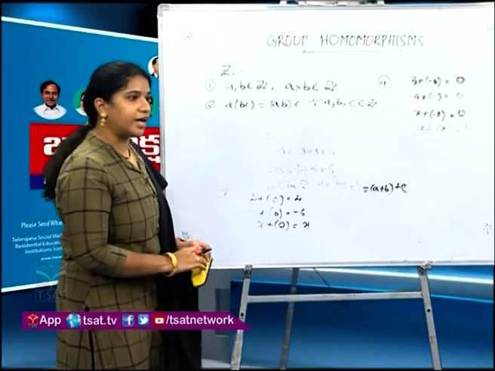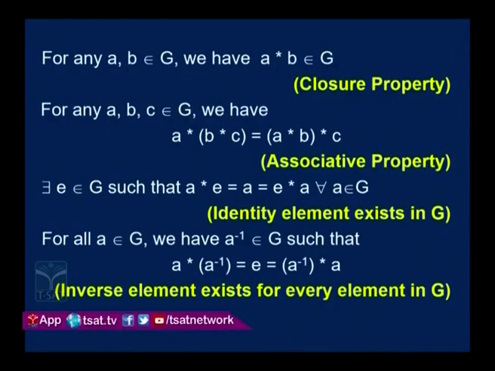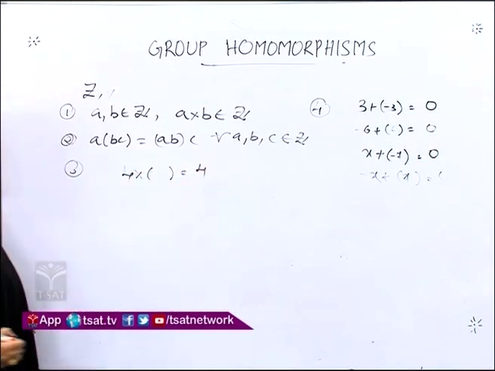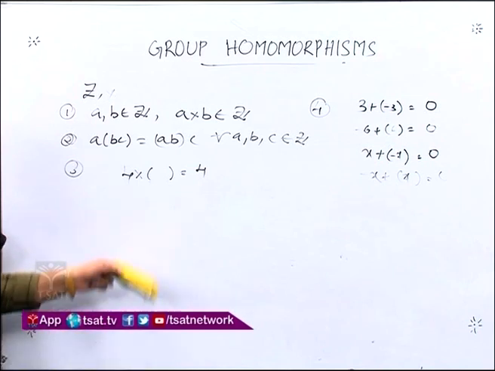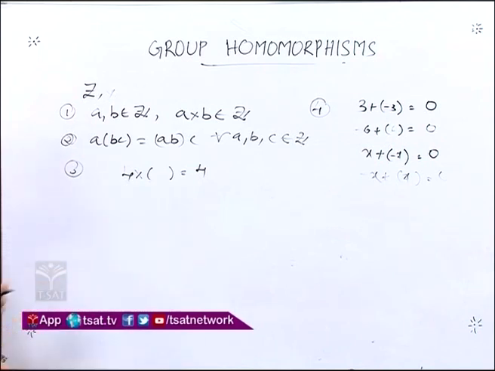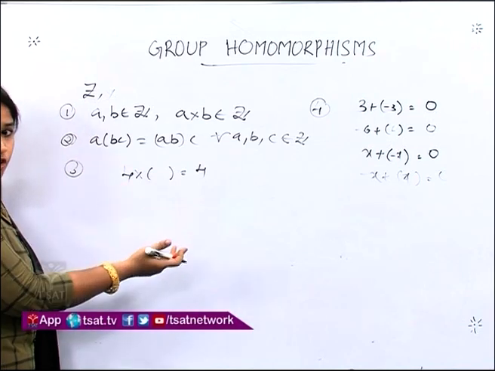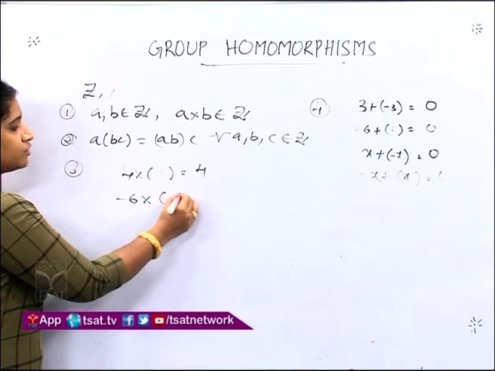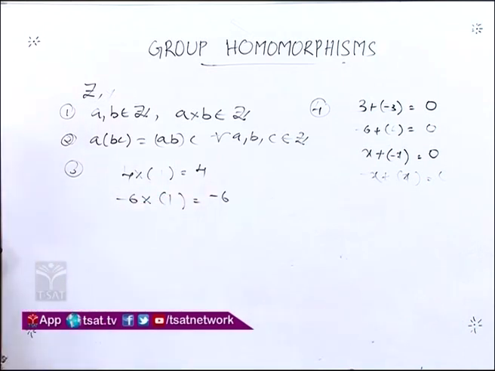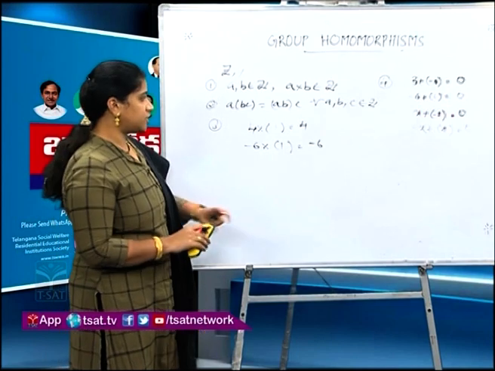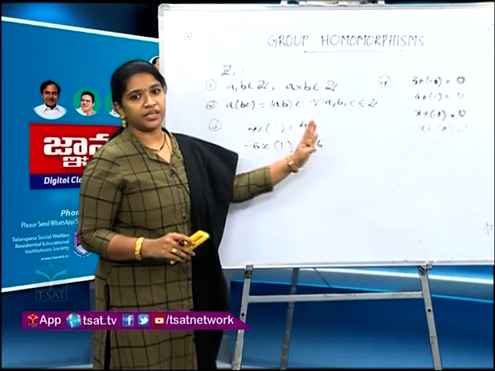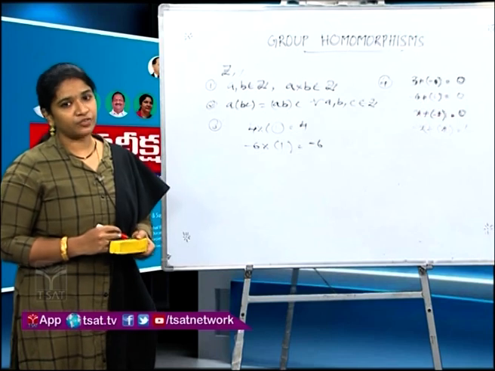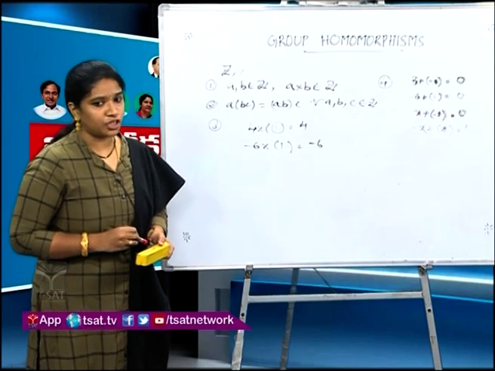Now let us check for identity and inverse. Let us select an integer, say 4. What integer is to be multiplied to 4 to get 4 again? Is it 0? No, 0 is for addition. Now we are using the operation multiplication. So what integer is to be multiplied to 4 to get 4 again? 1. What integer is to be multiplied to minus 6 to get minus 6 again? 1. So here we are able to find an element 1 such that when 1 is multiplied to any integer, we will again get the same integer. So here 1 is called the identity element. Since the operation is multiplication, we say 1 is the multiplicative identity in the set of integers.